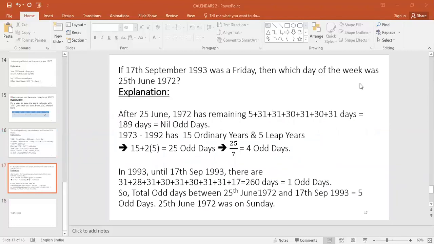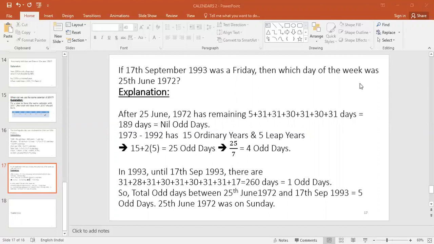If 17th September 1993 was a Friday, then which day of the week was 25th June 1972? Now, after 25th June 1972, how many days are remaining in that particular year? 189 days. That is an exact multiple of 7, so 0 odd days.